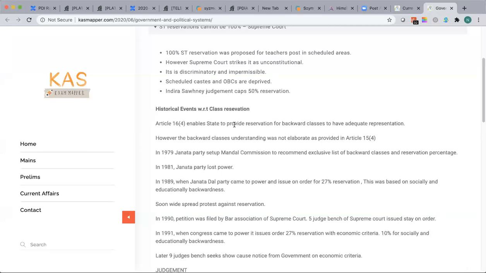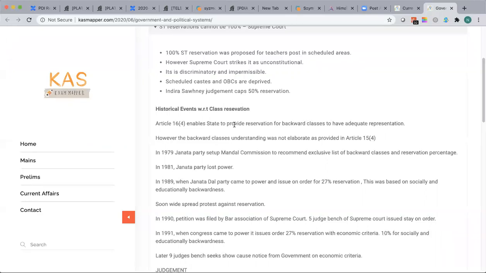Article 15 is about discrimination, so temple entry or use of public places, these kinds of discrimination are prohibited. The state should ensure such discrimination doesn't exist.